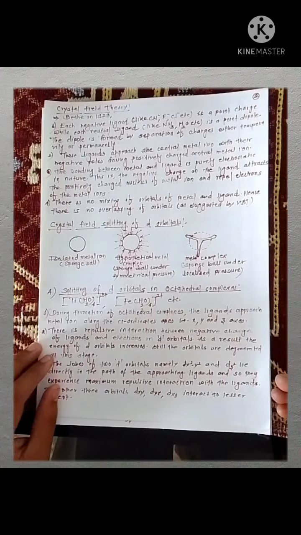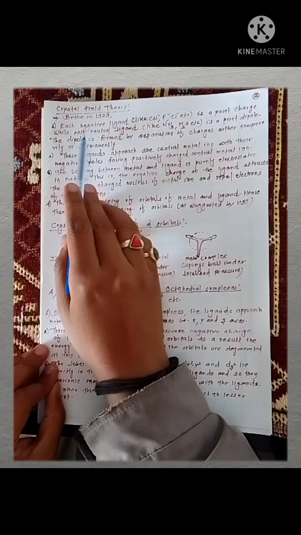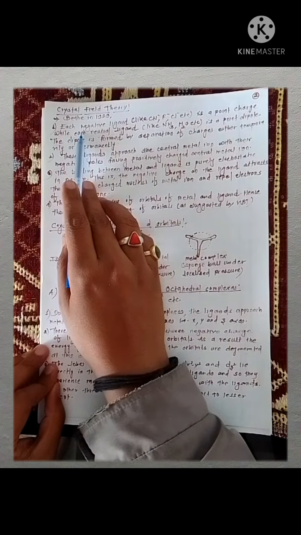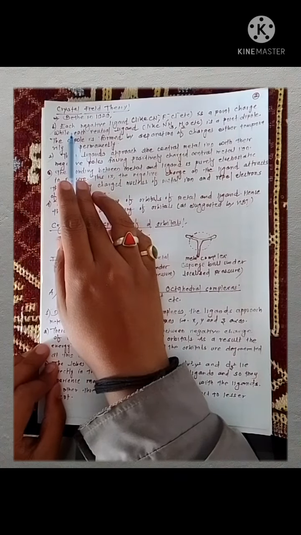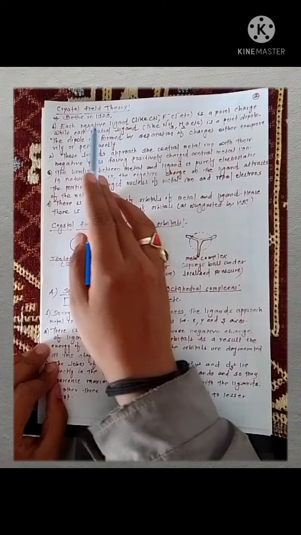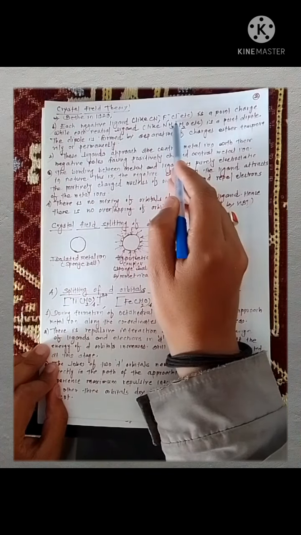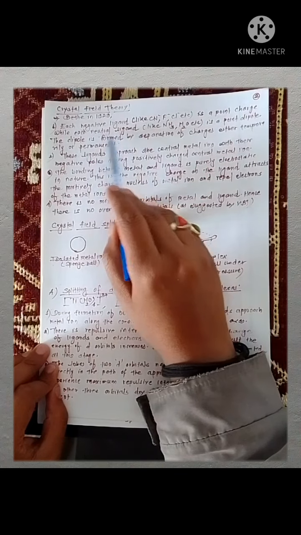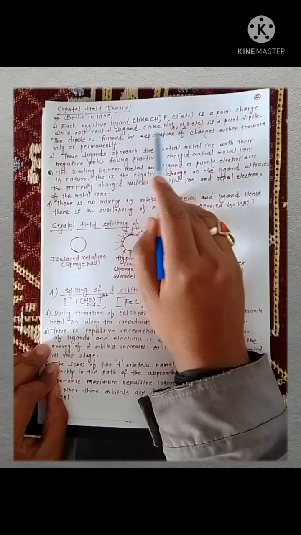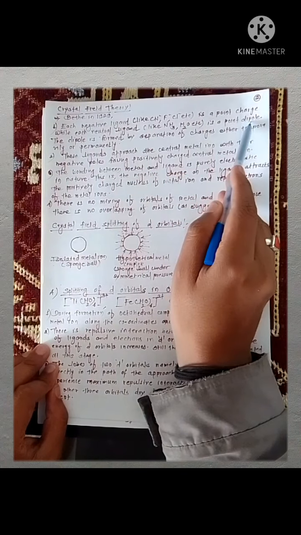Now, crystal field theory was first given by Bethe in 1929. What are the important points of crystal field theory? According to crystal field theory, each negative ligand, like cyanide, fluorine, chlorine, etc., is considered as a point charge, while neutral ligands, examples are ammonia, water, etc., are considered as a point dipole.